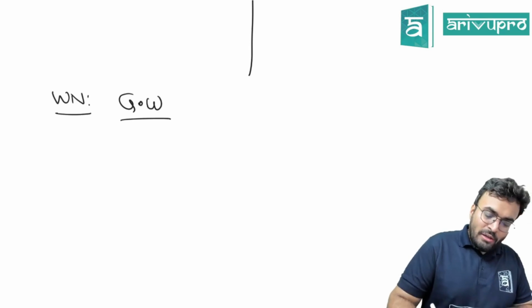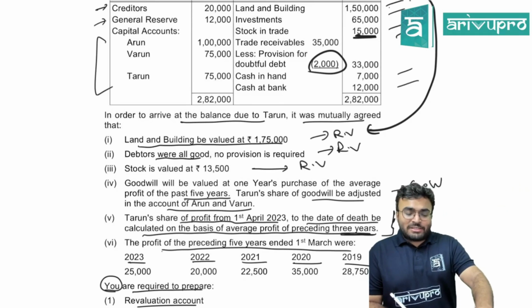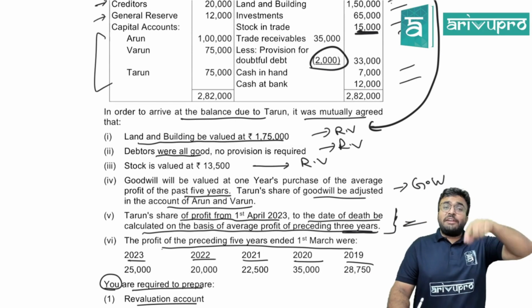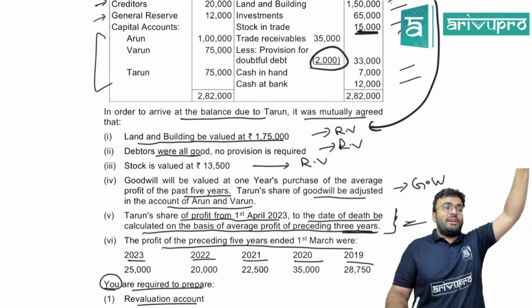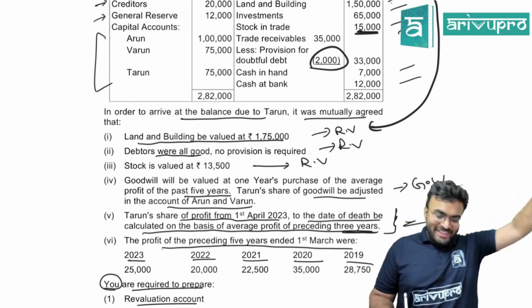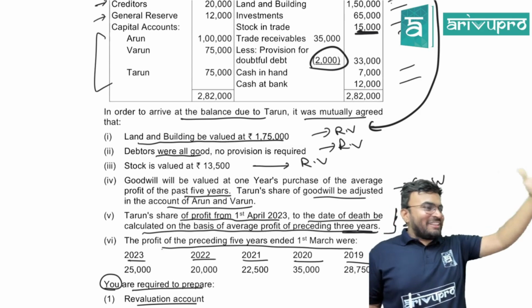Working note for goodwill. Now, usually you have seen such situations in the past where profits are given and they have specifically told this profit is before remuneration and before interest. That also can happen here, nothing like that directly. We have to see all the bad things.